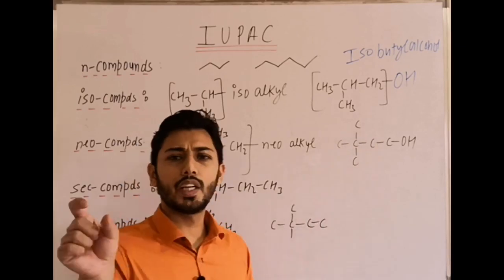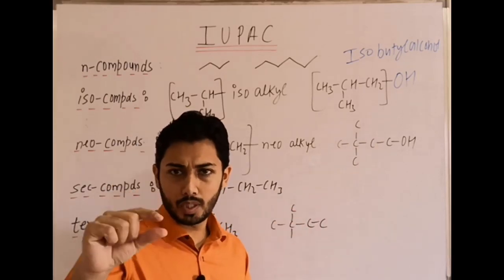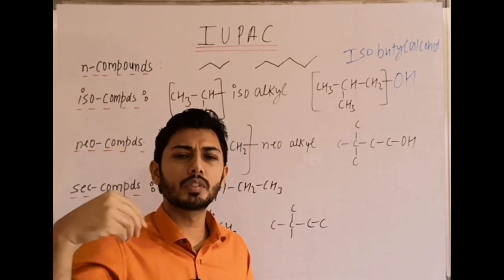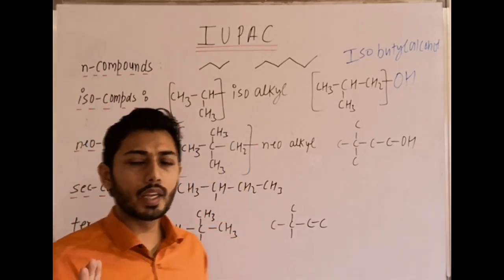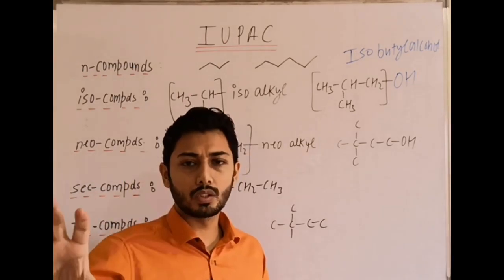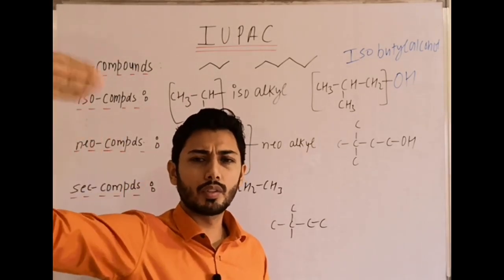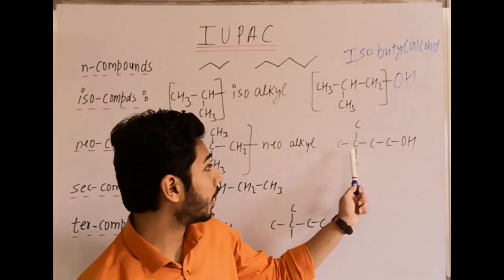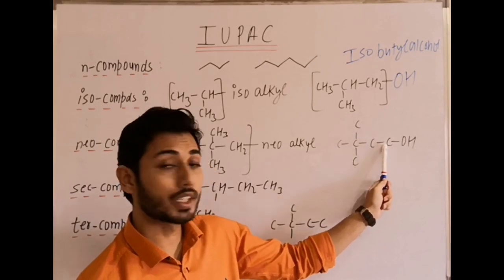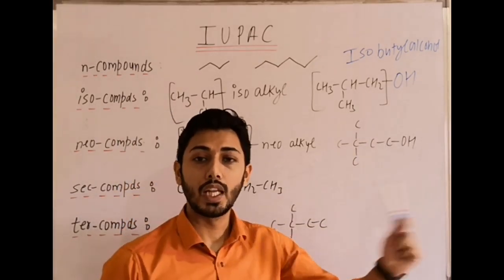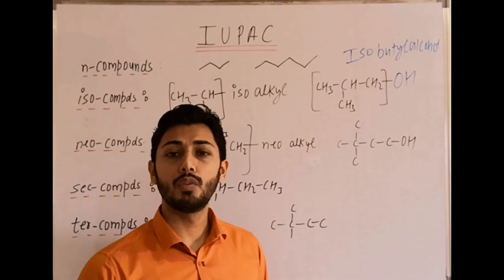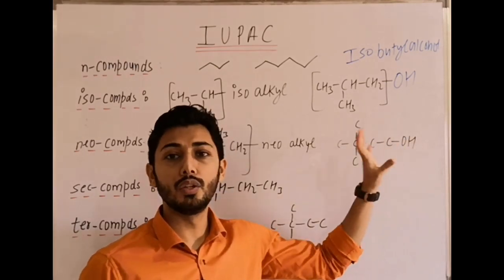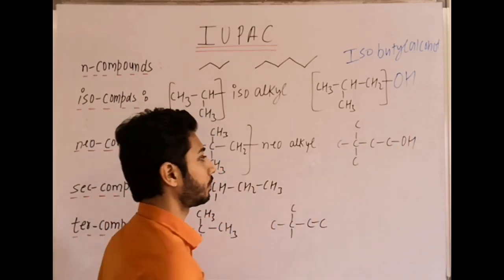Clear? On the straight chain of carbon, on the terminal carbon, on the second carbon, 2 methyl groups. Two methyl groups on the second carbon is also an indication of a neo-alkyl group. Remember, significance is not beyond 6, 7, beyond 7 or 8. Mostly we use neopentyl, neohexyl. Here 1, 2, 3, 4, 5, 6, that means it is neohexyl, and any group if present will be attached to the primary carbon on this side, that is neohexyl alcohol.